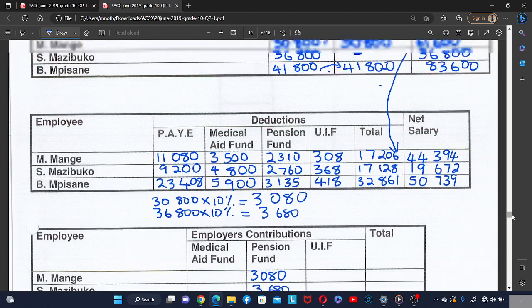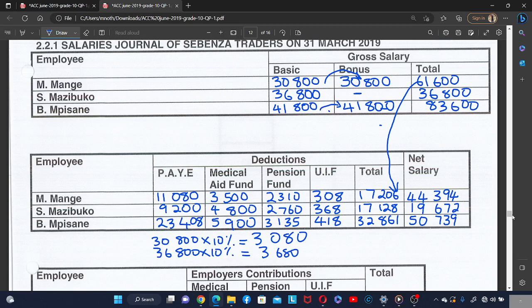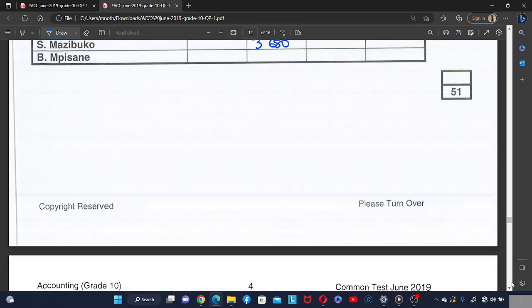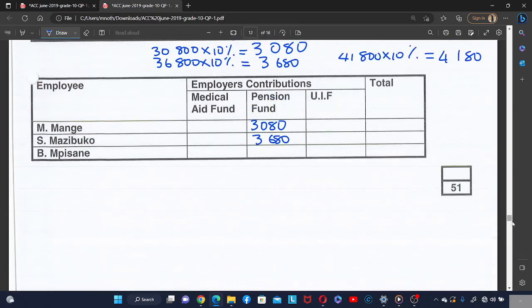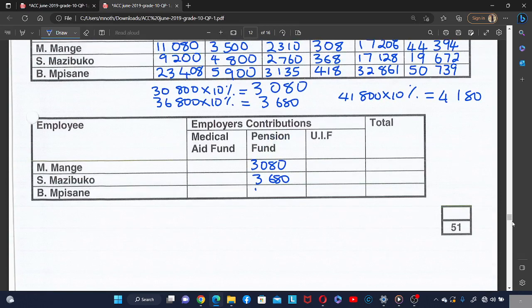And then for Mbisane, 41,800 times 10%, which is equal to 4,180. So the employer will contribute 4,180 to the pension fund of Mbisane.